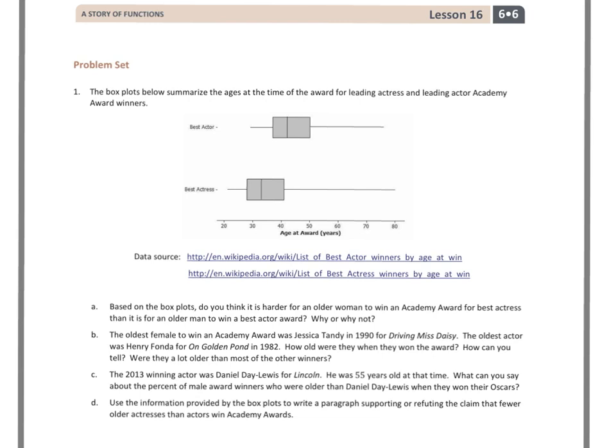Number 1 says, the box plot below summarizes the ages at the time of the award for leading actress and leading actor Academy Award winners. So we have best actor and best actress. To help me out, I know that this is going to be males and this one will be females. So we have to answer some questions based around this.